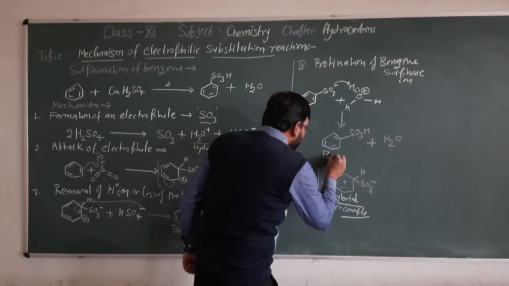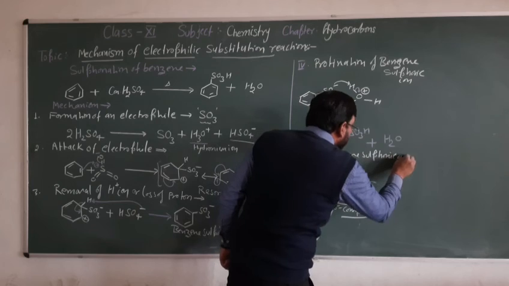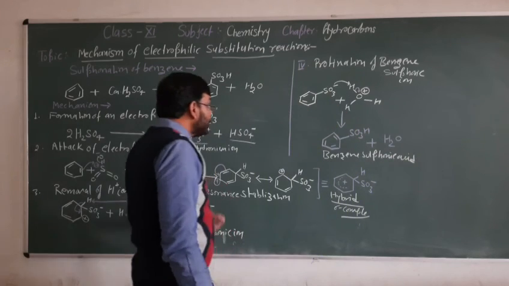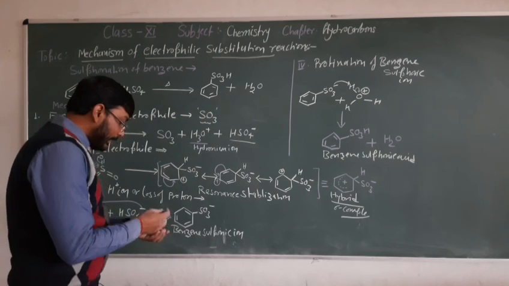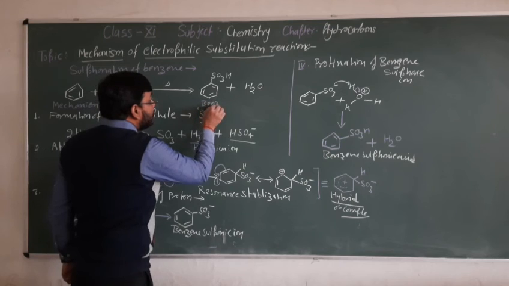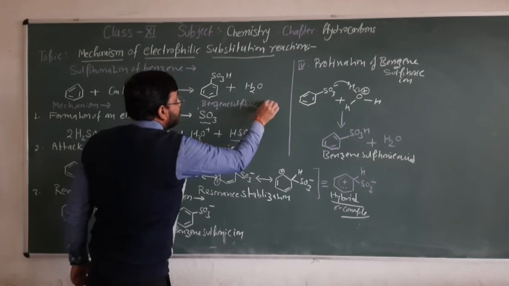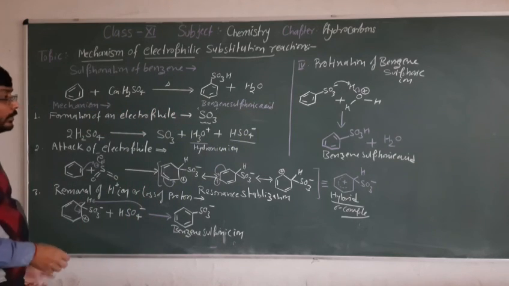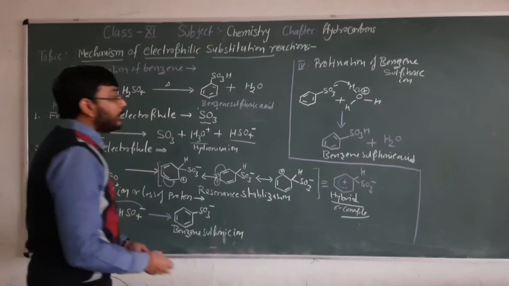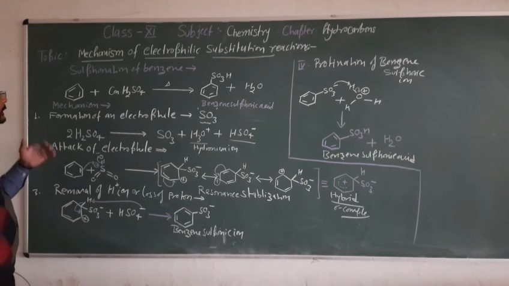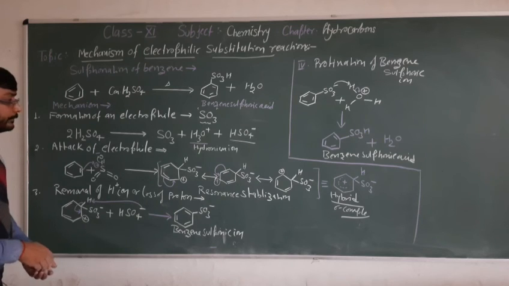Benzene sulfonic acid. So in such a way benzene gets converted into benzene sulfonic acid and water. So this is overall the mechanism of the formation of benzene sulfonic acid from benzene with the action of concentrated H2SO4.